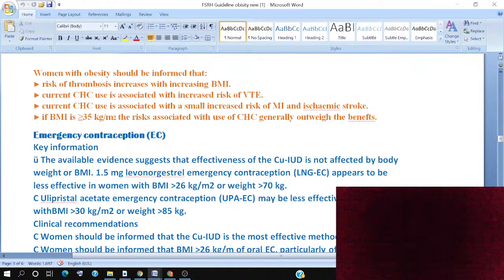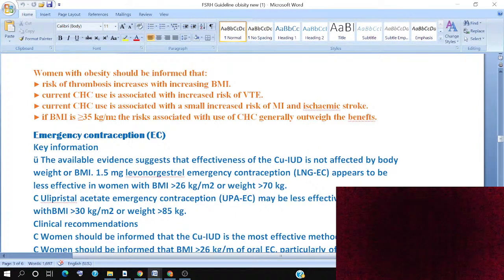Emergency contraception, if we look at the key information, the available evidence suggested that the effectiveness of copper IUD is not affected even by the body weight or BMI.